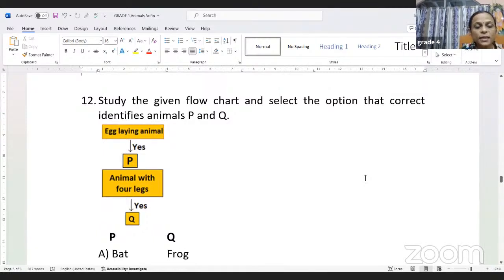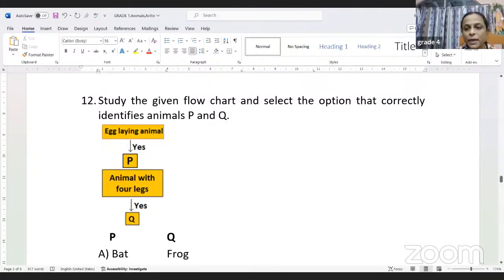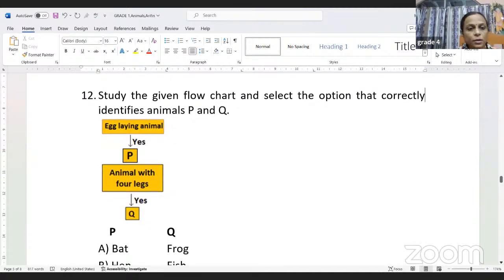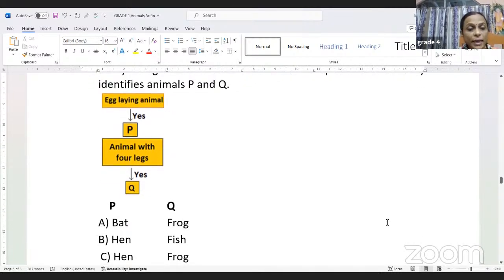So study the given flowchart and select the option that correctly identifies animals P and Q. Okay, so let us have a look. So first one, egg-laying animal. Yes. So this is a flowchart, children. It tells us how it is going. So we are given a hint, and accordingly we have to find the answer. So egg-laying animal, it is yes. So that is known as P. And animal with 4 legs, yes, and it is Q. So we have to find out P and Q here.